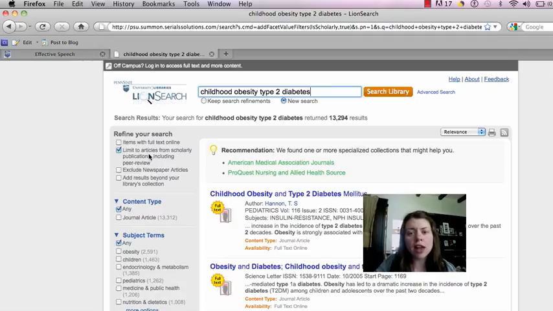What a journal editorship means is that it's comprised of the best people who are considered experts in the field. So for an article on childhood obesity, something that has been limited to a scholarly publication probably has a panel of experts on diabetes who are reviewing that information, the study, the validity of the study, the credibility of the study.